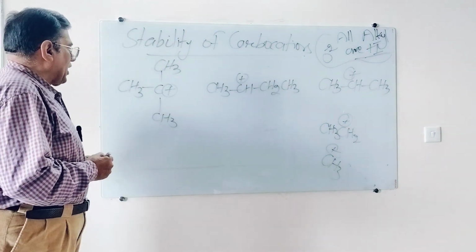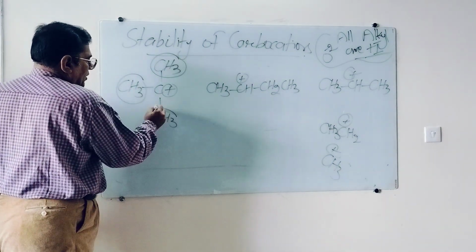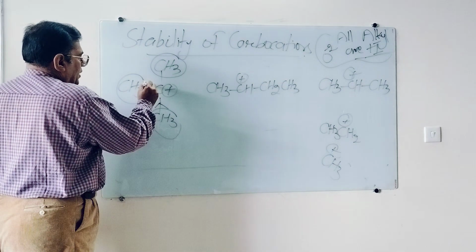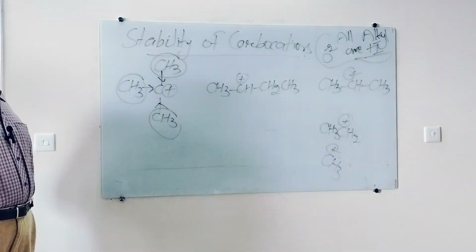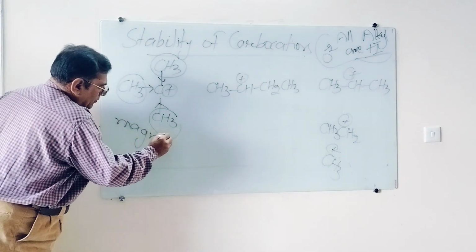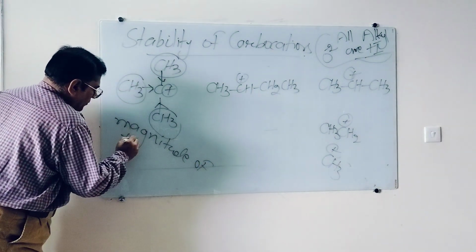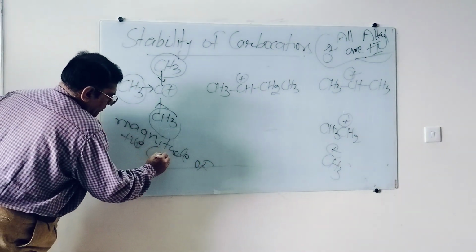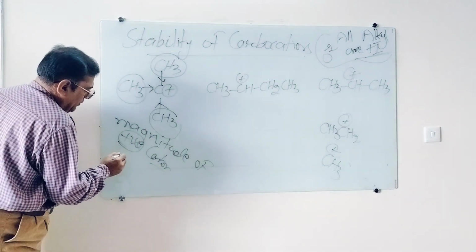So if you see tertiary, there are three alkyl groups, three methyl groups, all will repel the electron towards the positive carbon. So the magnitude of the positive carbon, or positivity, I should say, will decrease.